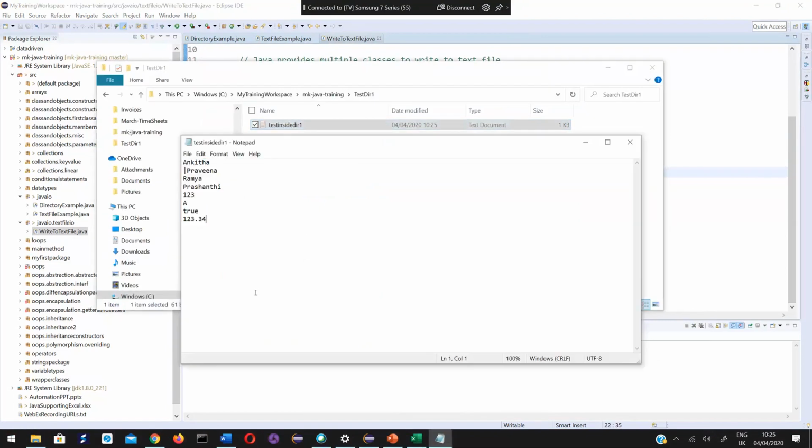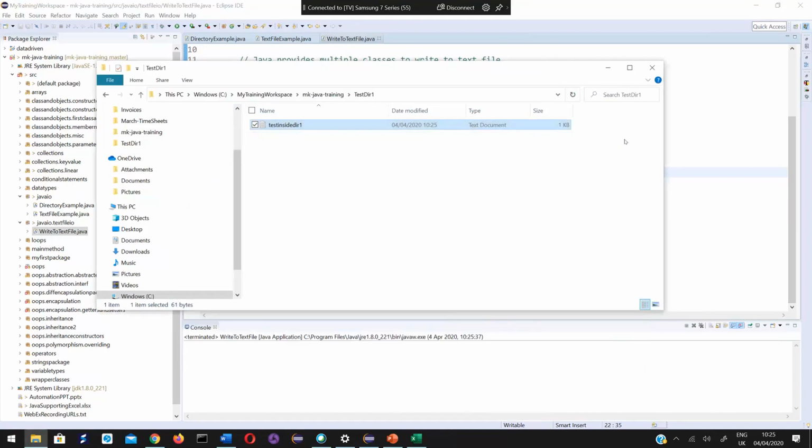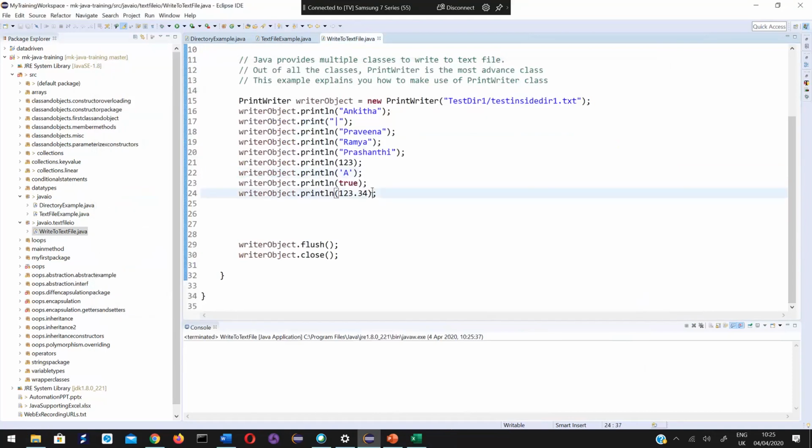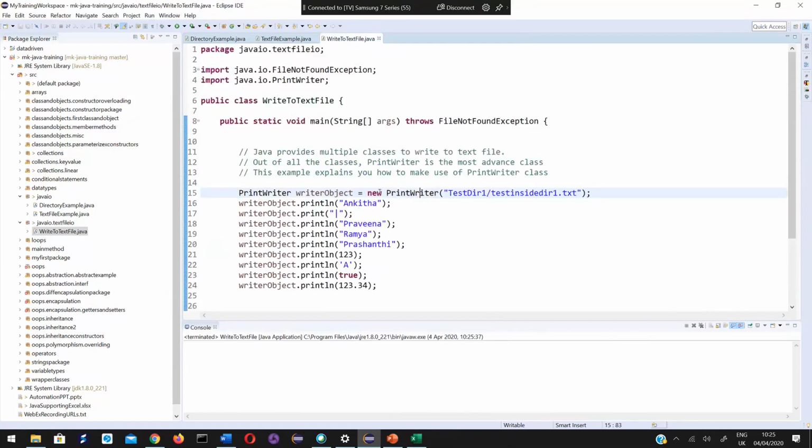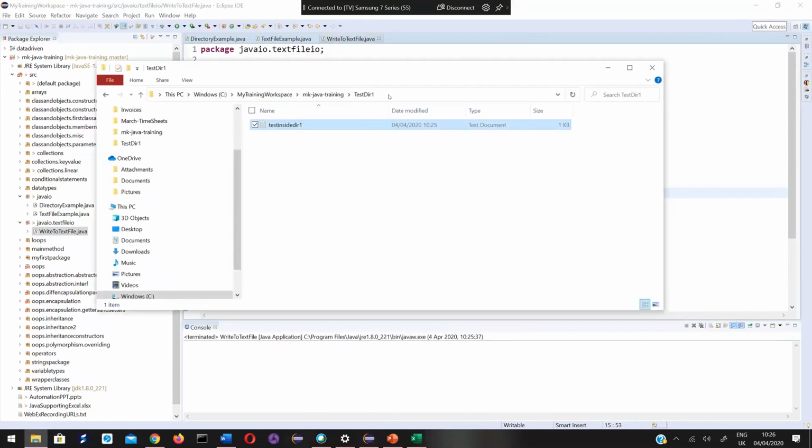This is how a PrintWriter class works. Very simple code, not much fuss. All that you need to do is just use the proper constructor. Here I am giving the path. So see this test directory, dir1, and this file. If I don't give an absolute path, remember, absolute path means this whole path.